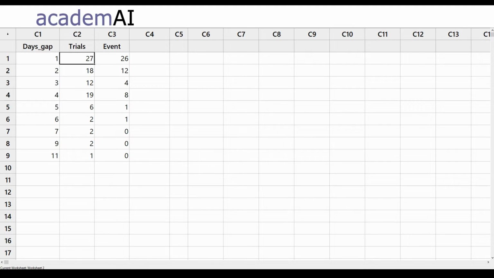So 27 random trials have been done, out of which in 26 cases the machine starts up at the first try. Which means out of these 27 days, there was only one day in which, after the first day of maintenance, the machine did not start at the first go.